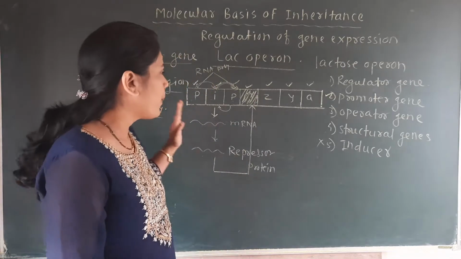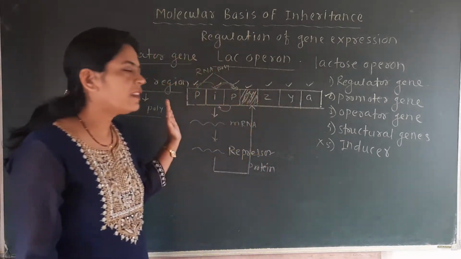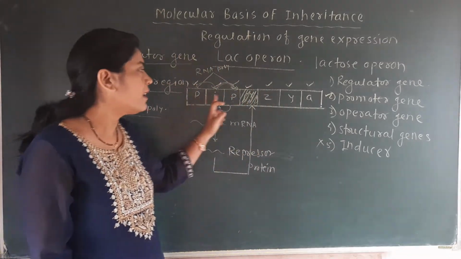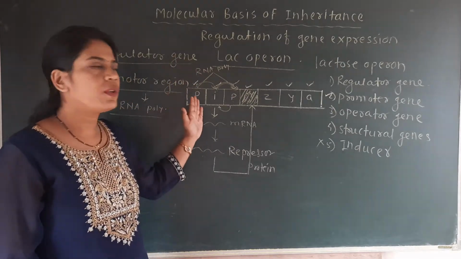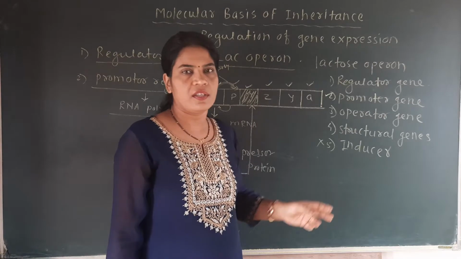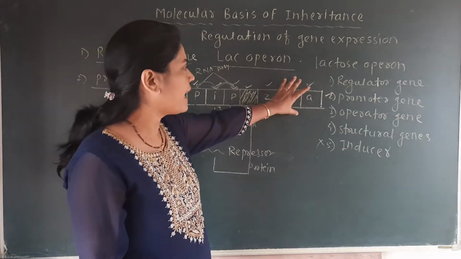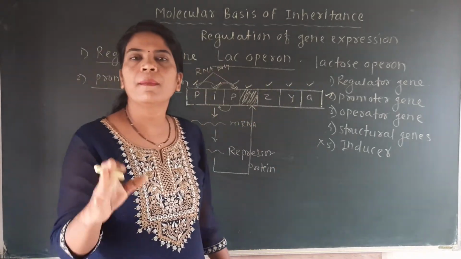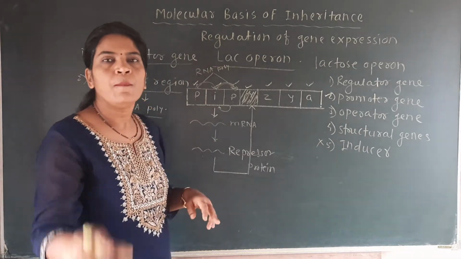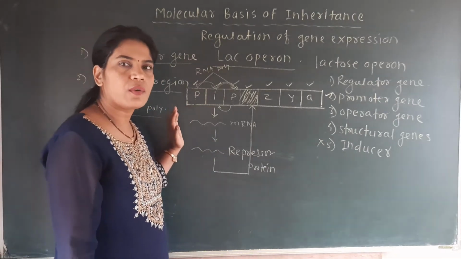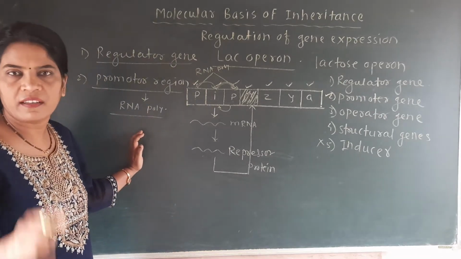See here, the diagram of the operon is nothing but a DNA molecule, and on that DNA molecule you can see the promoter, regulator, operator, and structural genes. On this DNA molecule, the promoter region is the region on which the enzyme RNA polymerase binds. That is the first thing.